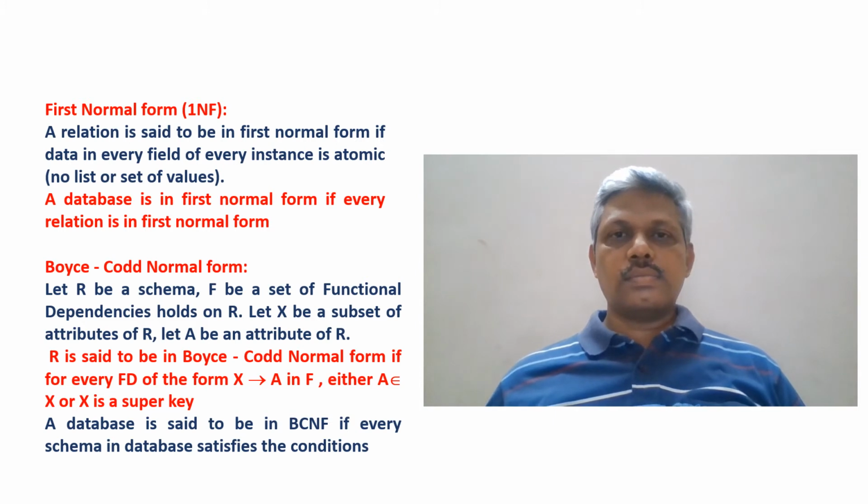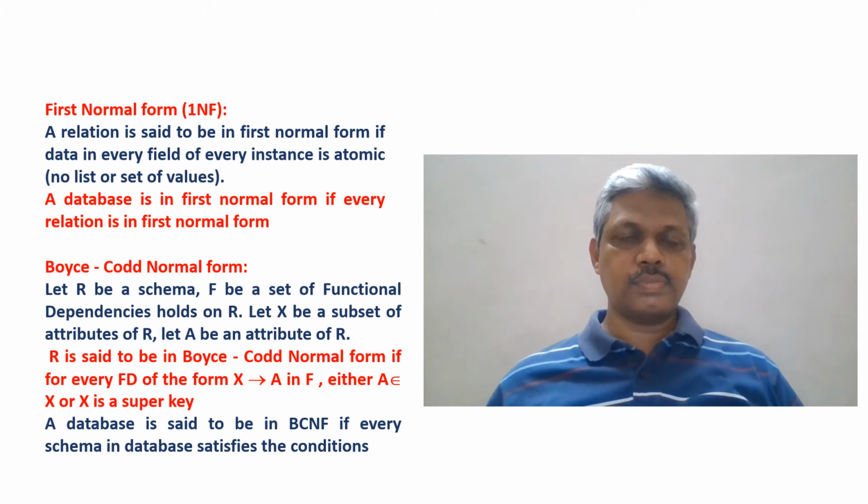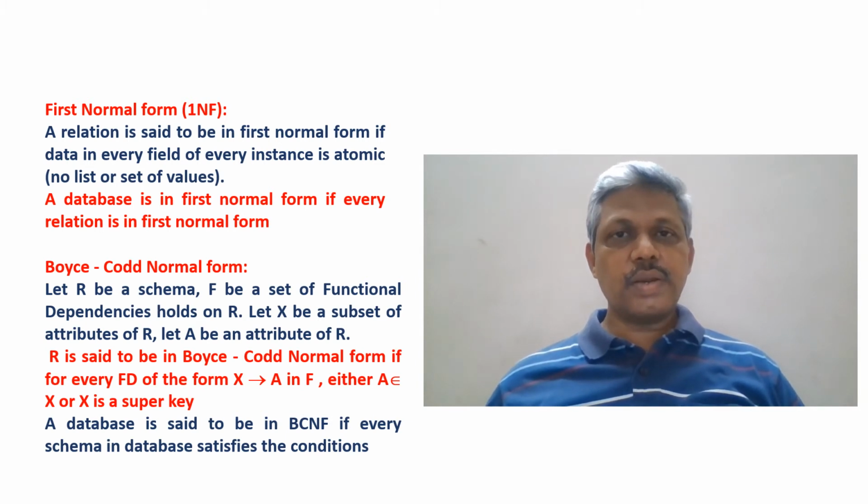Then the schema R is said to be in Boyce-Codd normal form if for every functional dependency of the form X then A, that means here the left hand side may consist of a set of attributes, but the right hand side should consist of a single attribute. So for every functional dependency of the form X then A, any one of two conditions should hold.